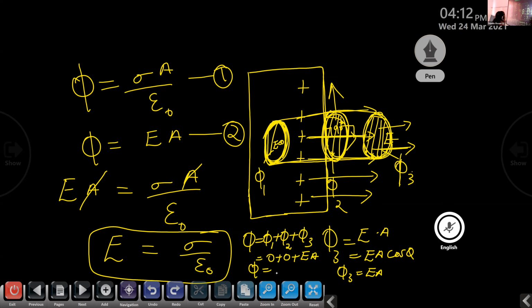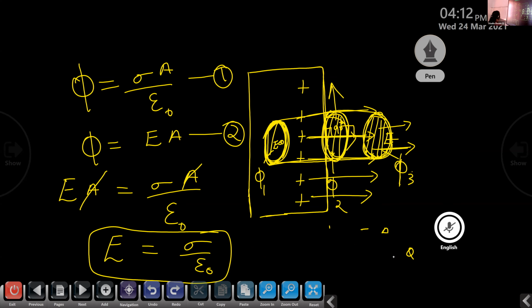Then we equate equation 1 and 2 and cancel the area vector term. We get E is equal to sigma by epsilon 0. Hence it is proved. Clear?